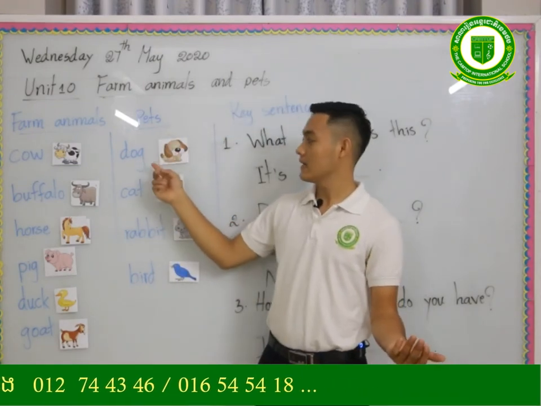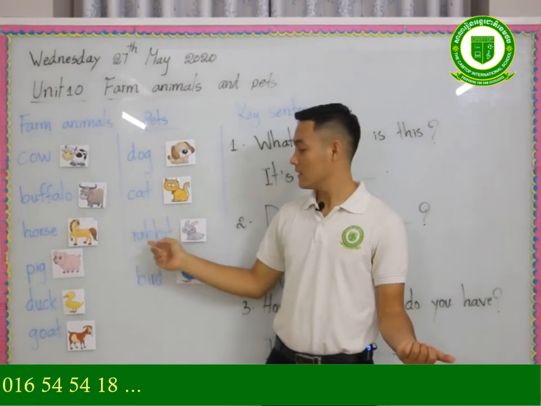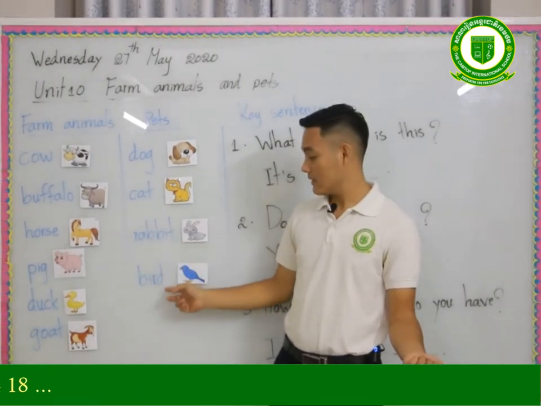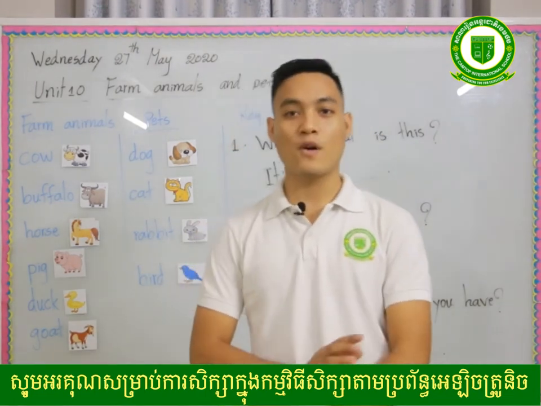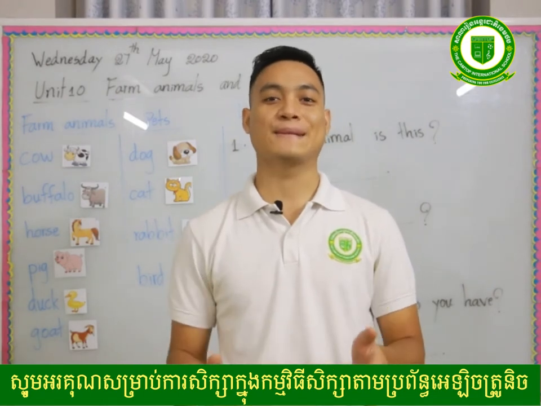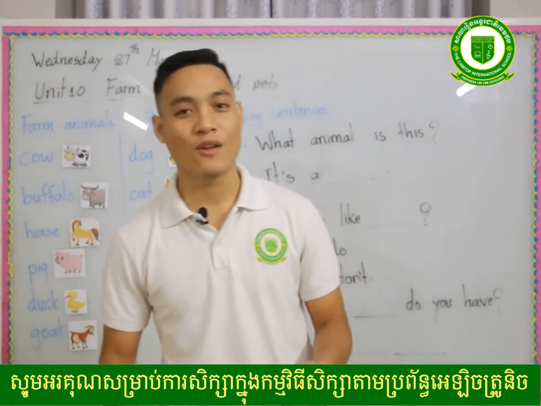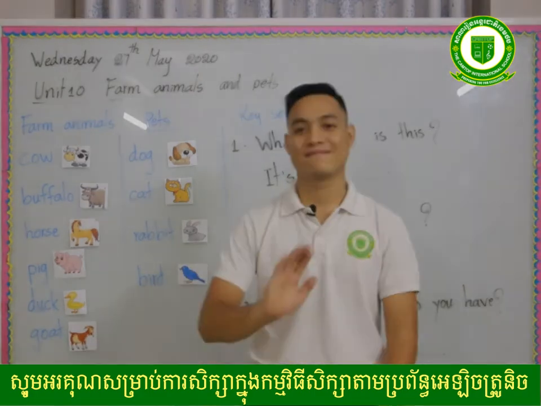Pets: dog, cat, rabbit, bird. Try to read these at home before we continue to our conversation in part 2. So that's it for part 1. Don't forget to read your words. See you in the part 2 lessons.